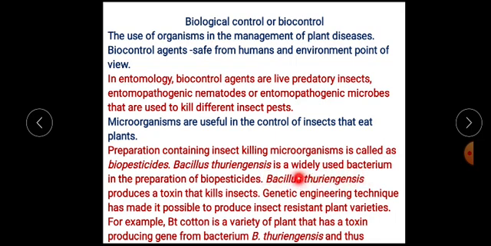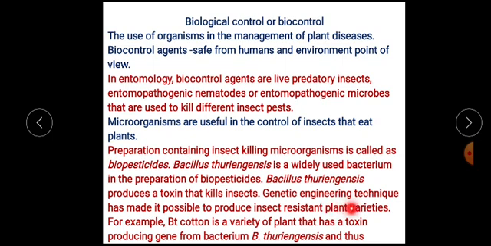So the gene from this Bacillus thuringiensis is isolated, and then this gene is transferred into the plant variety, for example a cotton variety. So a gene from the bacterium is cloned into the plant cell, that is the cotton plant cell.